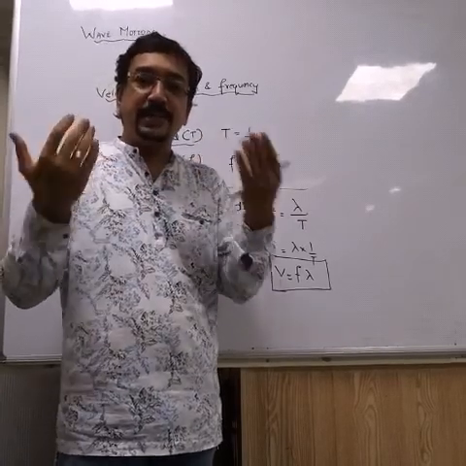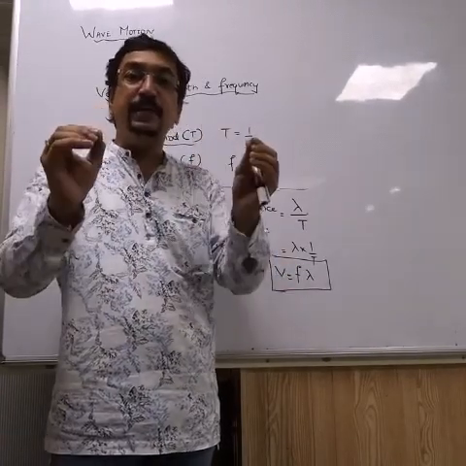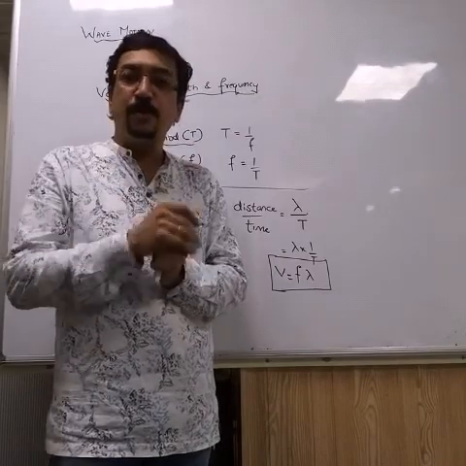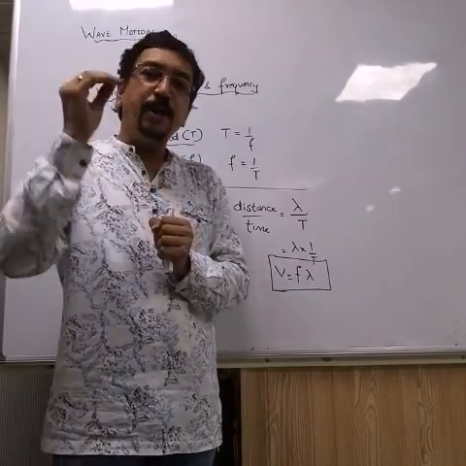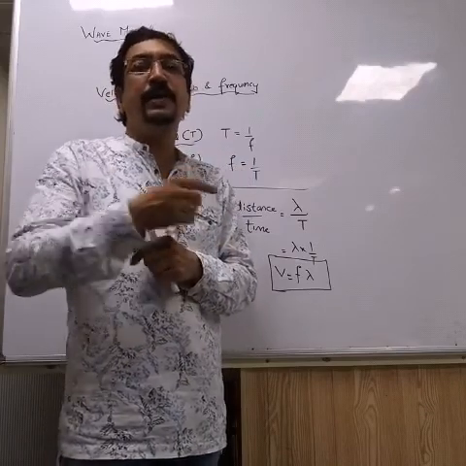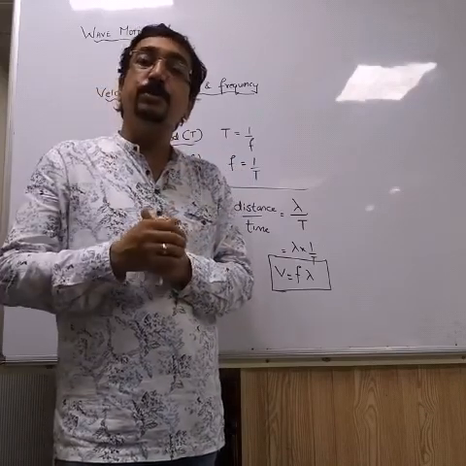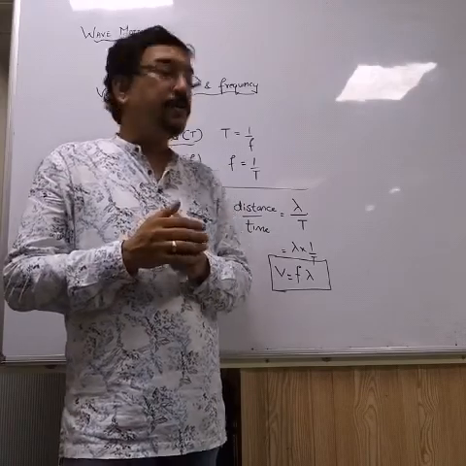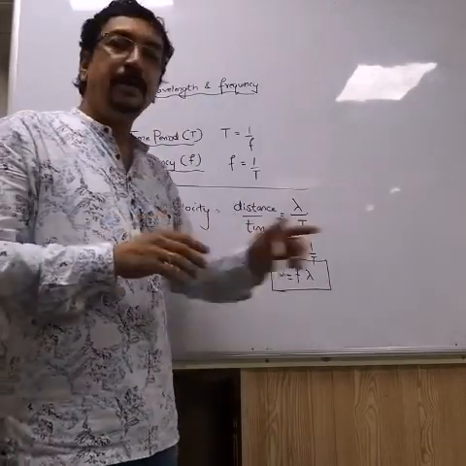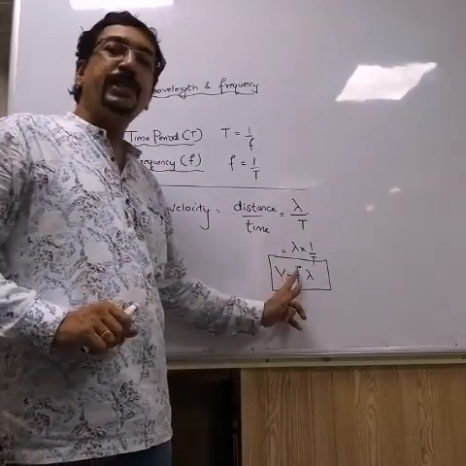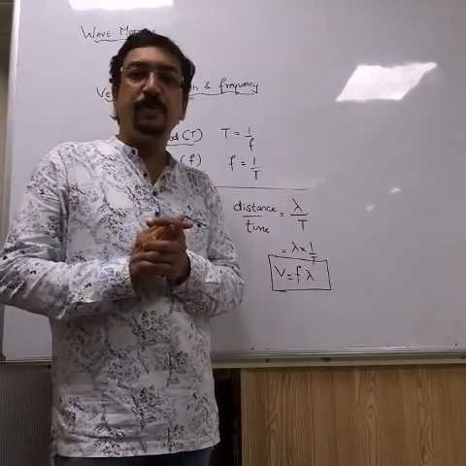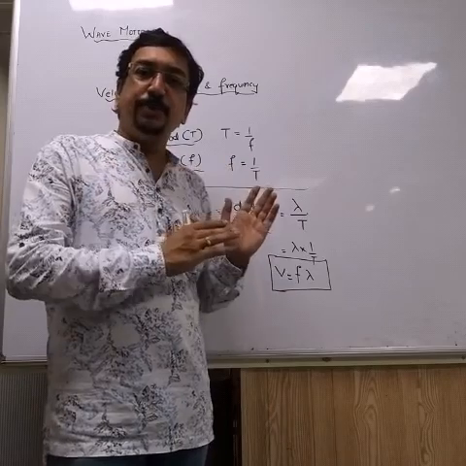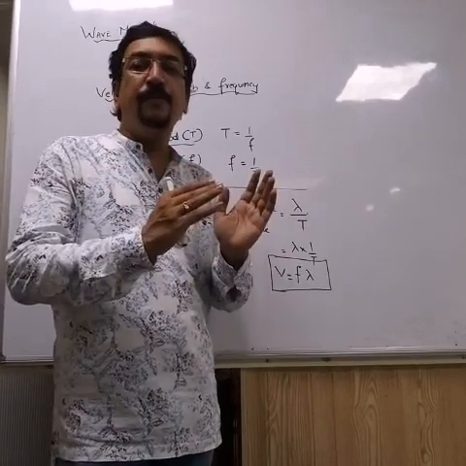Whenever you talk about electrical circuits, you should never forget Ohm's law, V equal to IR. And whenever you talk about wave motion, this formula is absolutely important. You should never forget it, and that is V equal to F lambda. V stands for velocity, F stands for frequency and lambda stands for wavelength of the wave. So this is the relation between velocity, frequency and wavelength.